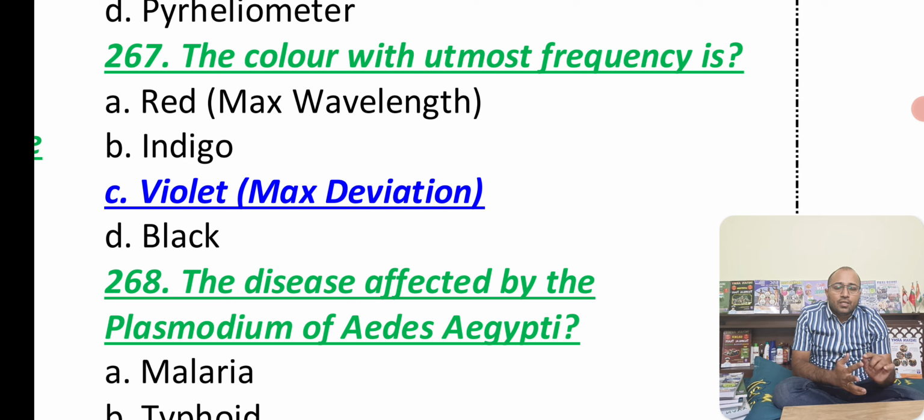Frequency nu and lambda are inversely proportional, so the color with the maximum frequency has the least wavelength. Violet has the least wavelength, so it will not travel farther. So you will find maximum deviation in violet, so violet has the utmost frequency. But when it comes to the maximum wavelength, we will find it in red.